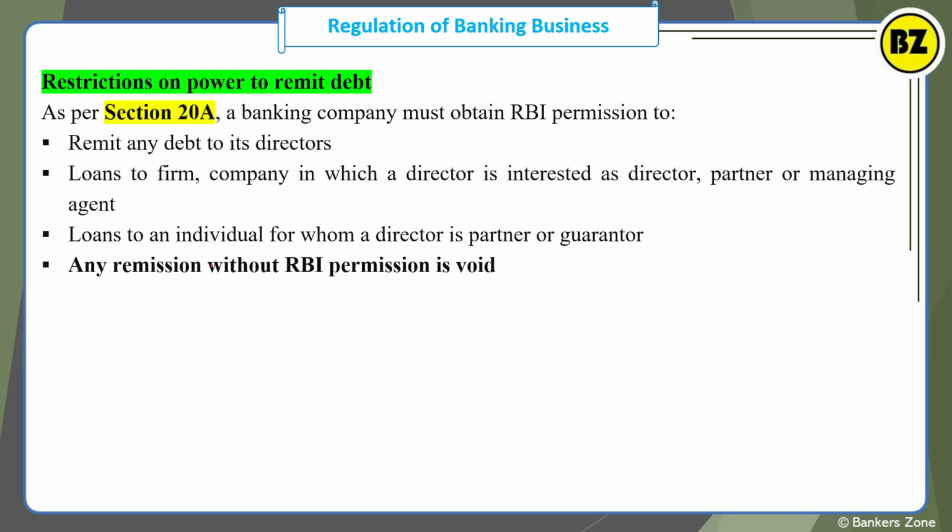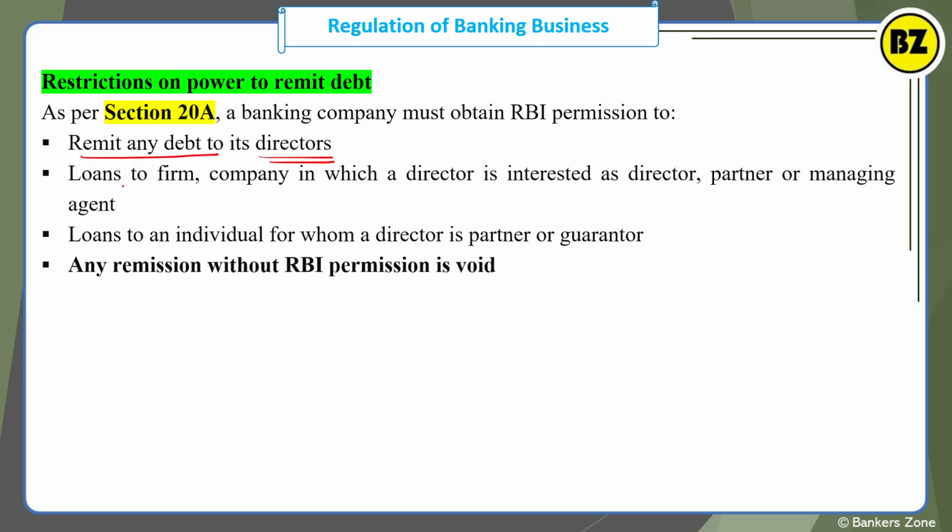Now there are some restrictions on the power to remit the debt. Banks have the power to give debt, but there are some restrictions, for example, regarding the board of directors. Section 20 and Section 21A of the Banking Regulation Act specify that the bank has to seek permission from the RBI for what? For giving any loan, that is, remitting debt, to its director.